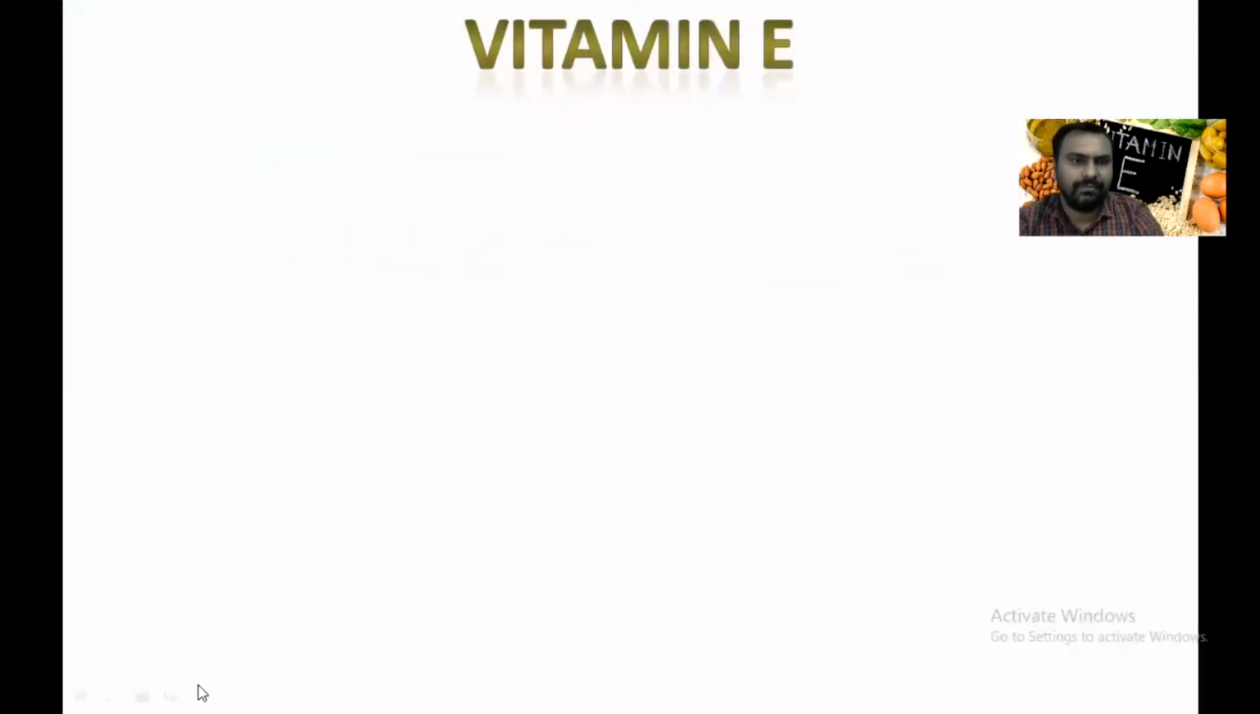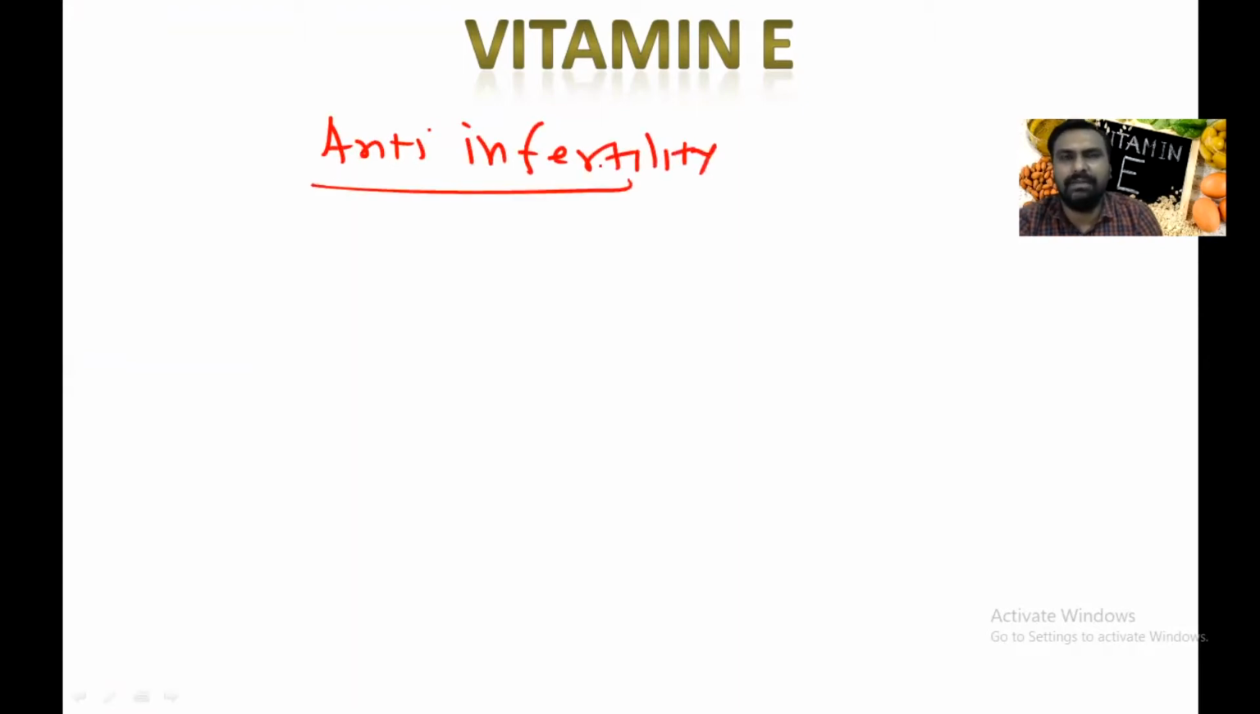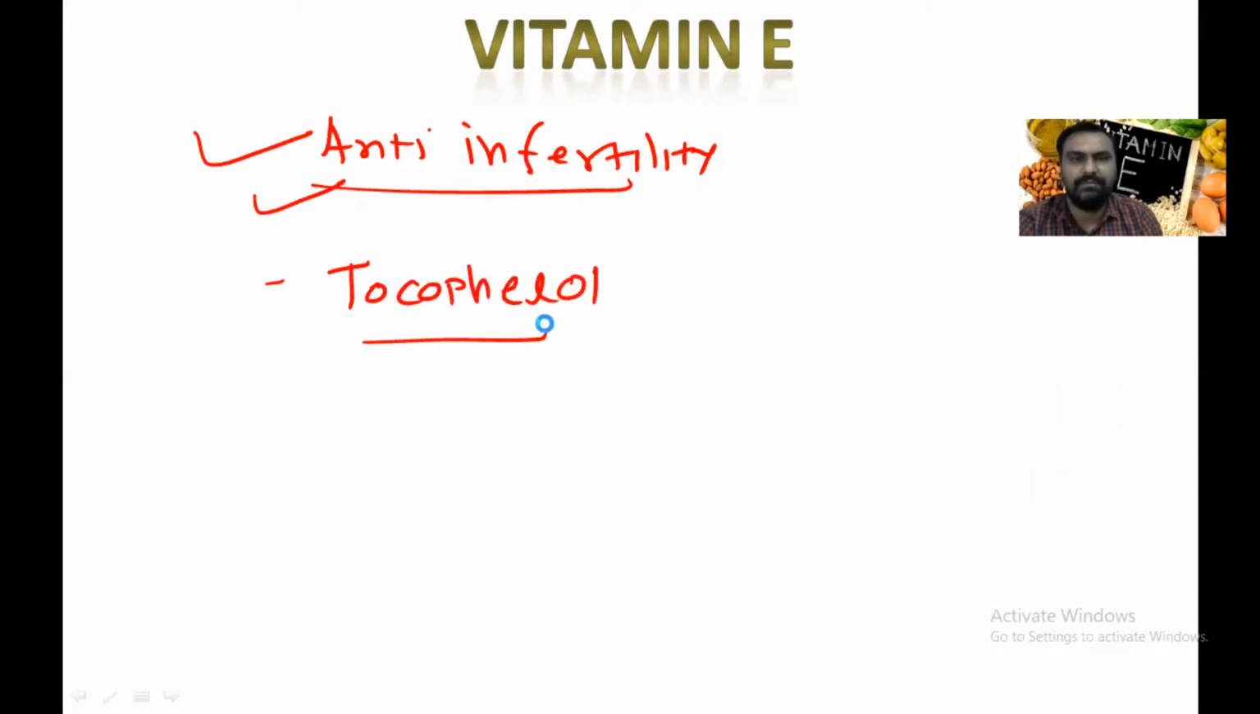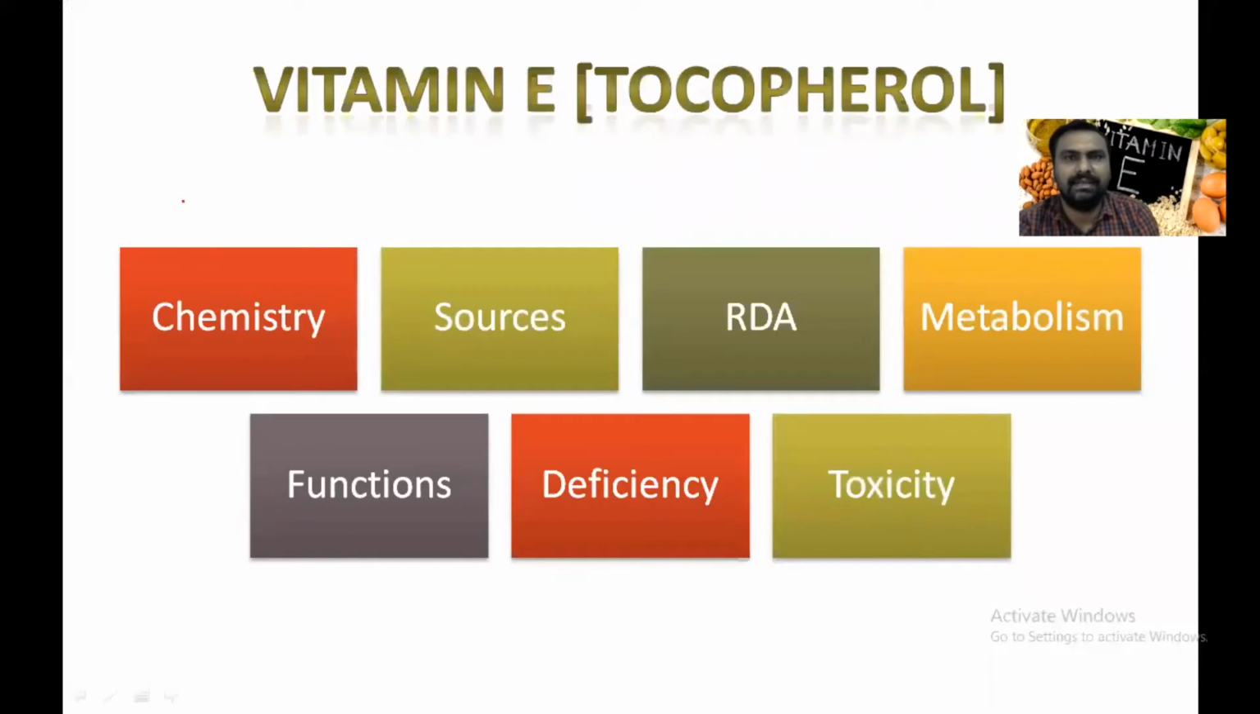As we know, vitamin E is also called an anti-infertility vitamin. Deficiency of vitamin E will lead to infertility. It is called an anti-infertility vitamin because it maintains the germinal epithelium. The active form of vitamin E is called tocopherol. In this lecture we will see the chemistry, sources, RDA, metabolism, function, deficiency, and toxicity.